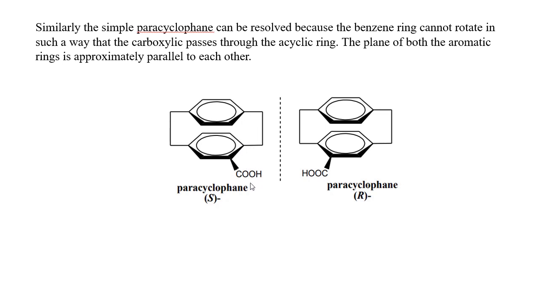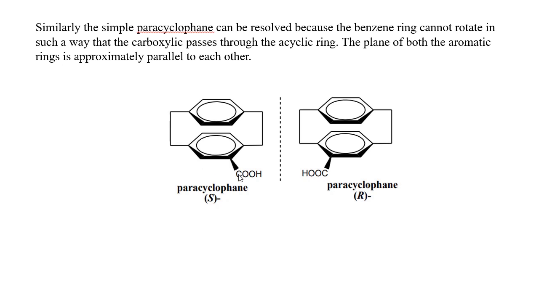Here is a COOH group. This substituent restricts the benzene ring from rotating with respect to these cyclic CH2 groups which are connected to the para positions of the phenyl ring, and hence the molecule becomes chiral because of this planar chirality.